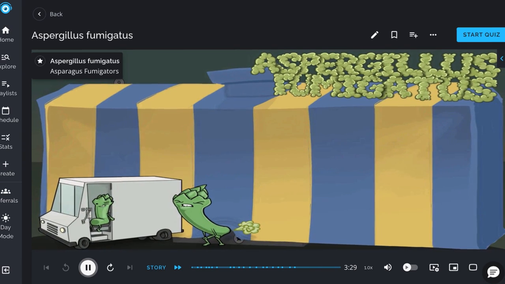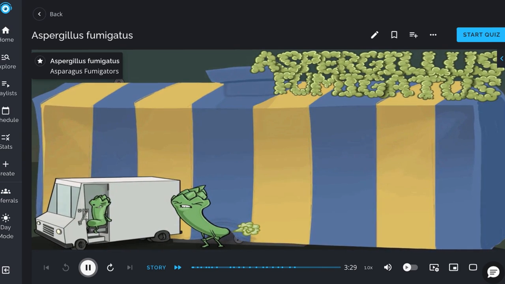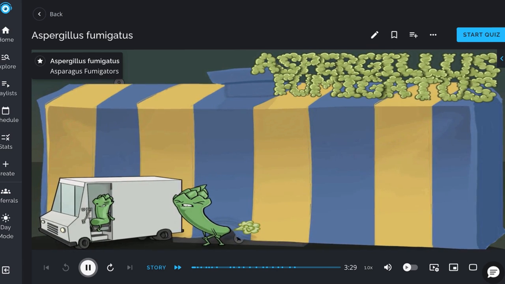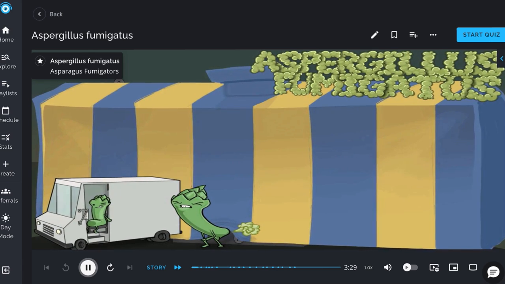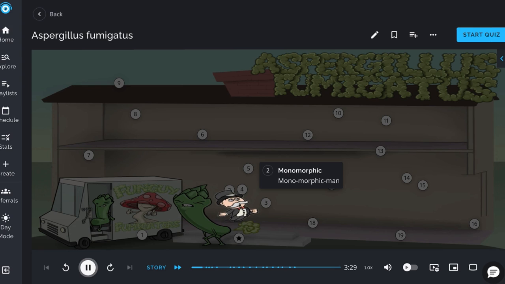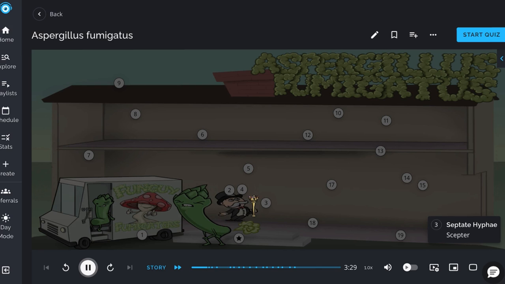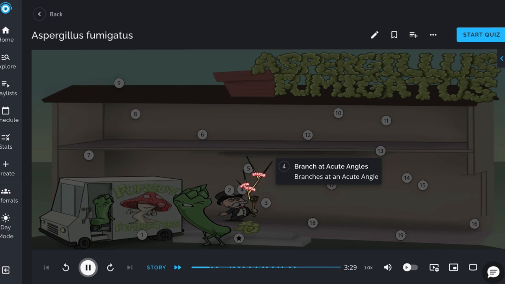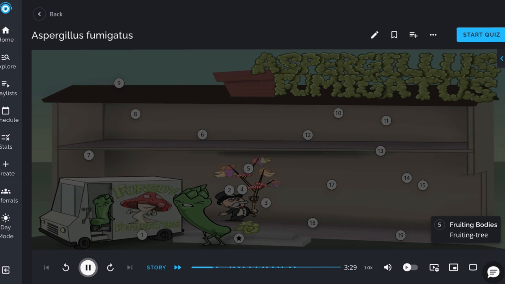Remember Aspergillus fumigatus by the rip-roaring fart parties the asparagus fumigators like to throw in lungs, of all places. This fungus can cause several diseases in humans. Unlike many of the other systemic fungi, Aspergillus is monomorphic, illustrated by the monomorphic man, and can be identified by septate hyphae, the scepter, that branches at acute angles. The fruiting tree represents the fruiting bodies made by this organism, which are conidial heads that produce spores.